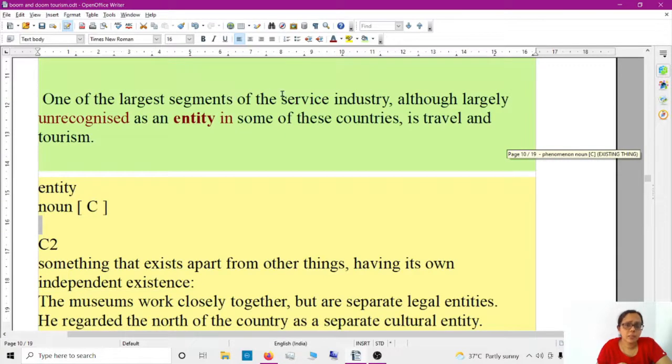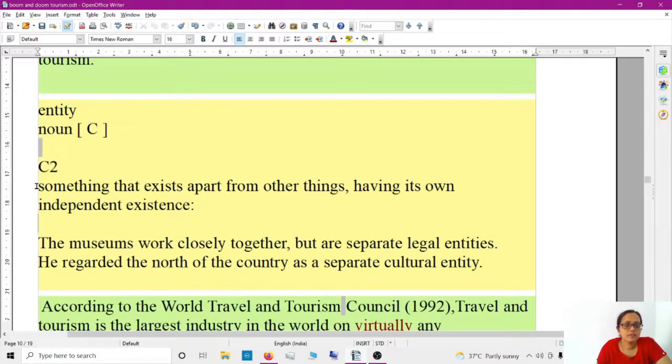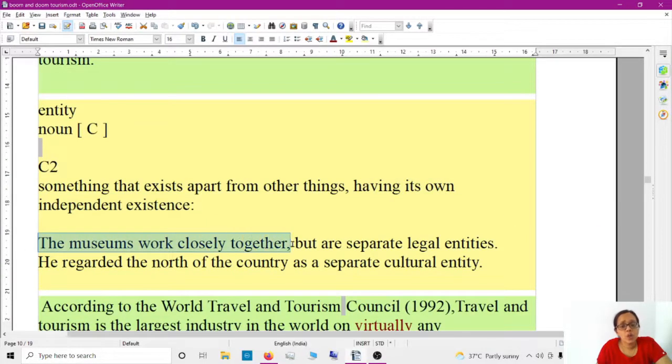One of the largest segments of the service industry, although largely unrecognized as an entity in some of these countries, is travel and tourism. C2 means band 9 level vocabulary. Entity means having its own independent existence. Okay, let's read. The museums work closely together, but are separate legal entities.